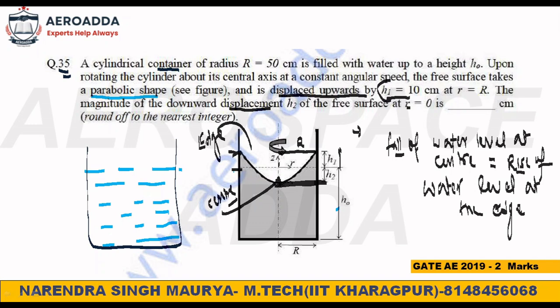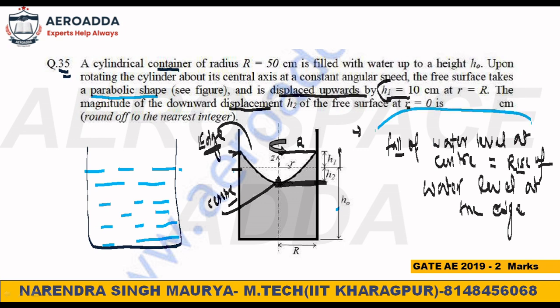Once the water is not spilling out of the container, if the water is still inside the container only, then whatever the rise at the edge, the same amount will fall only. Then only the volume of the water will be constant. Why is it happening? You can ask questions. It's very common and very special actually.